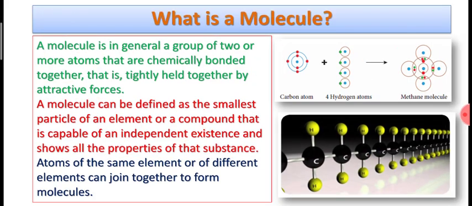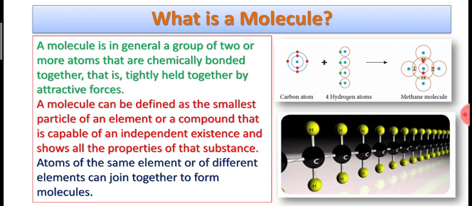So another way of defining a molecule is written here in red. You can see a molecule can be defined as the smallest particle of an element or a compound. So the molecule may be either of an element or a compound. That smallest particle of an element or a compound that is capable of an independent existence and shows all the properties of that substance is called a molecule.